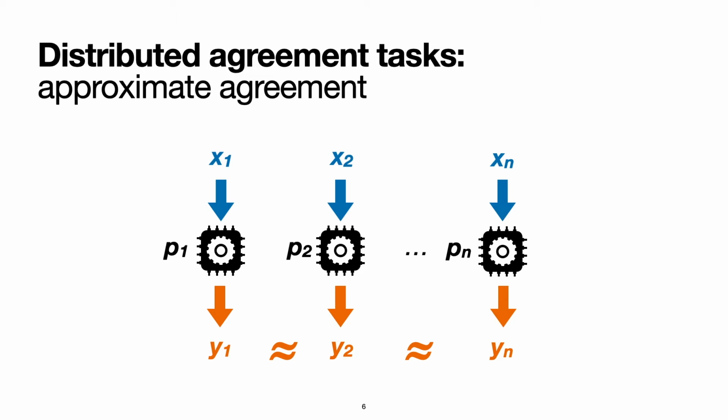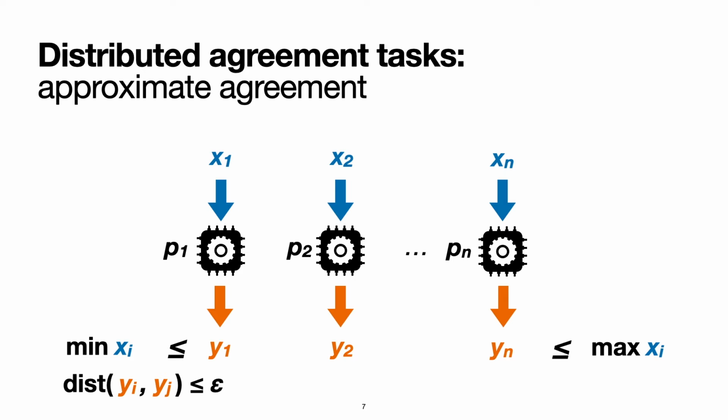One class of such problems are approximate agreement tasks. Instead of trying to reach perfect agreement, the goal is to agree on output values that are sufficiently close to each other in some sense. The simplest variant of approximate agreement is the following. We treat every input value as a numerical value and require that all output values generated are within distance epsilon from each other, where epsilon is a given fixed constant. Moreover, we require that the output values reside between the interval ranging from the smallest input value to the largest input value. It turns out that this relaxation is in fact much easier to solve than consensus.